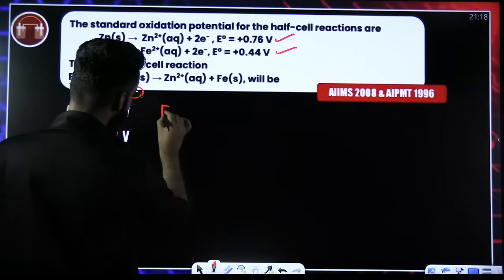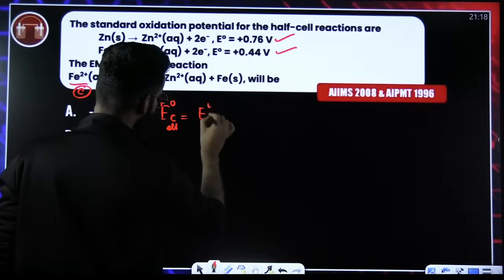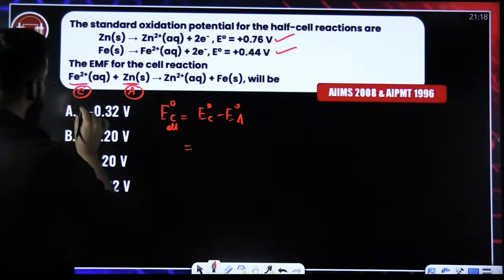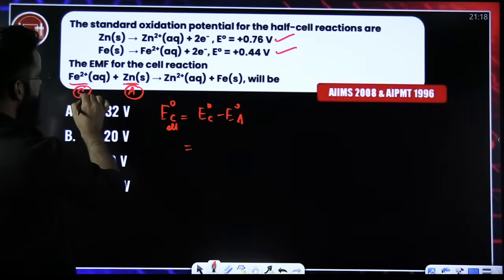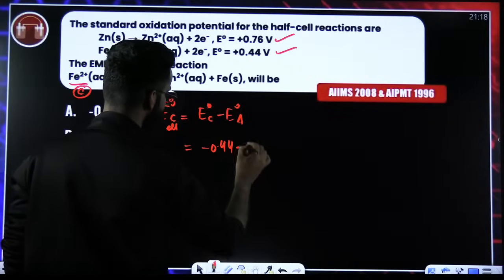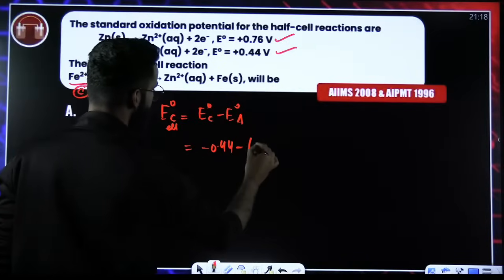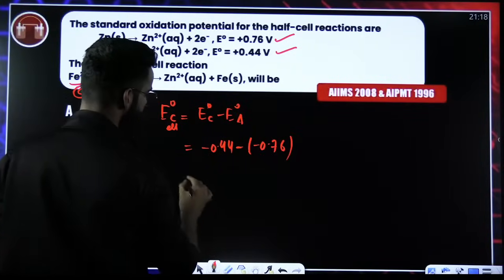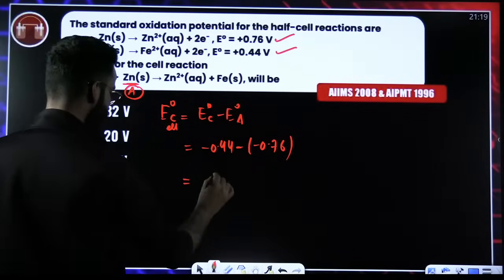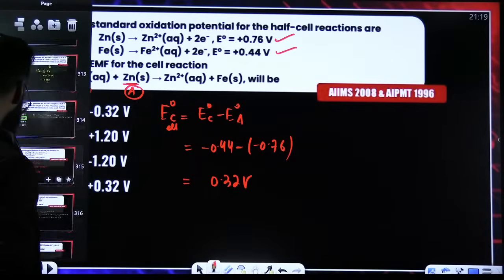What do I need to calculate? I need to calculate E naught cell, which is equal to E naught cathode minus E naught anode, which will be equal to SRP of cathode minus SRP of anode. What is SRP of iron? This is SOP, I need SRP. So minus 0.44 minus SRP of anode. This is SOP of anode, I need SRP of anode. Correct? So how much does this value come out to be? Plus 0.32 volts. So plus 0.32 volts is going to be the answer of the question.